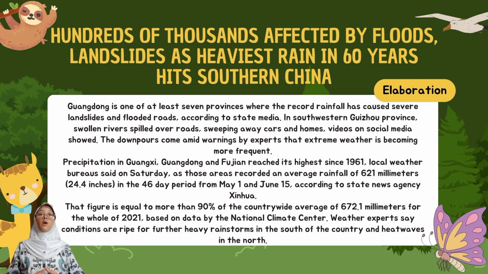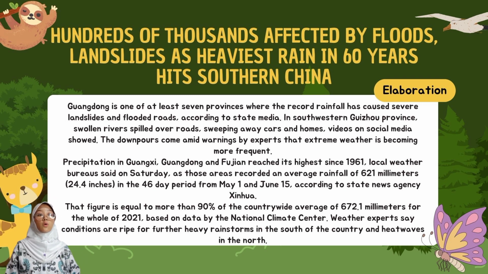Guangdong is one of at least 7 provinces where the record rainfall has caused severe landslides and flooded roads, according to state media. In southwestern Guizhou province, swollen rivers spilled over roads, sweeping away cars and homes, videos on social media showed. The downpours come amid warning by experts that extreme weather is becoming more frequent.